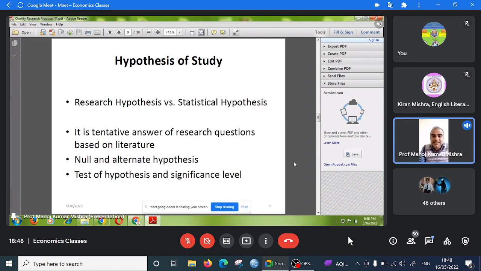Suppose you are giving an examination, a master's or PG examination. If your marks are less than 50%, you have failed. What is the meaning of this? It is the rejection from the left side. If your marks are less than 50, you have failed; 50 or more than 50, you are accepted. Otherwise, you are rejected. This is the one-tail test.